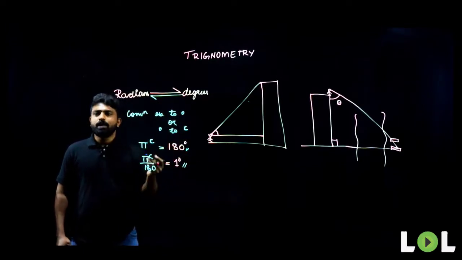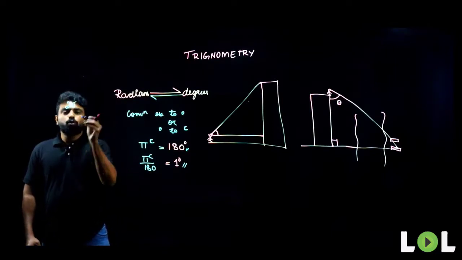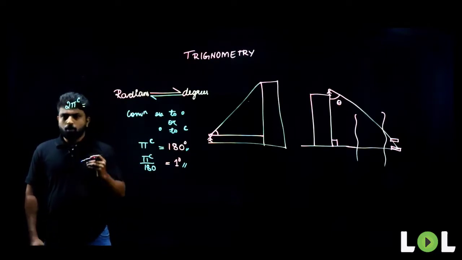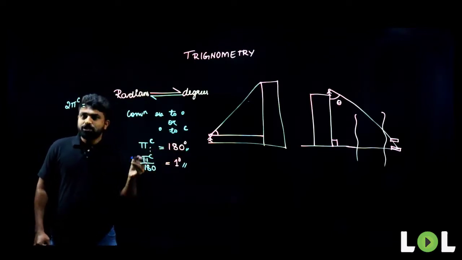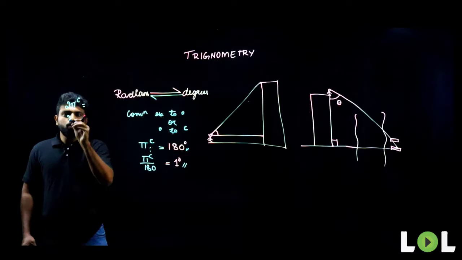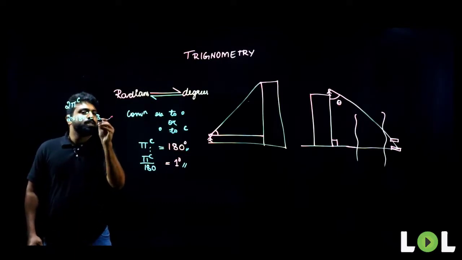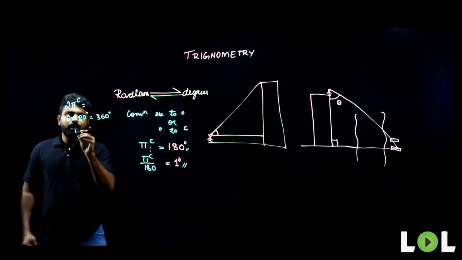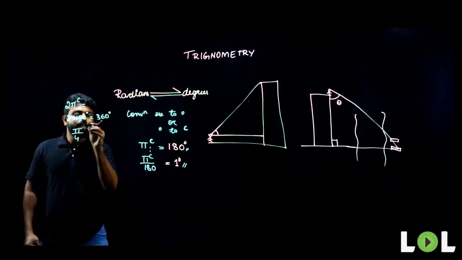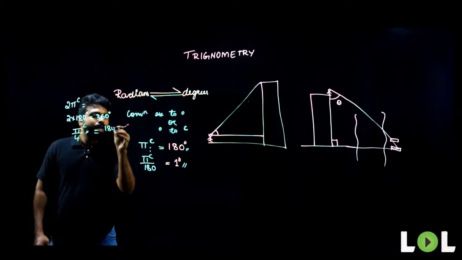For example, if I ask you what 2 pi radians is equal to, what will be your answer? You know that 1 pi radian will be equal to 180 degrees. What will 2 pi radians be equal to? 2 into 180 degrees. That will be 360 degrees. Now, what if I ask you to find out pi by 4 radians? What will be the value of pi by 4 radians in degrees? You know that pi radians is equal to 180 degrees.